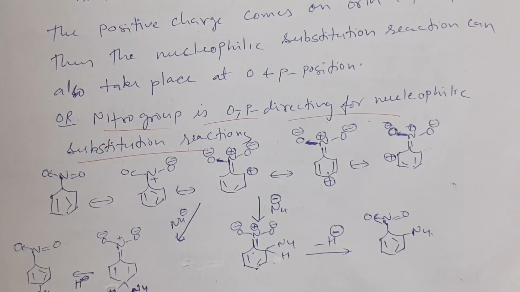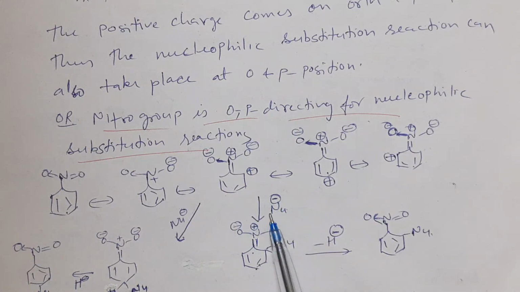Here see, this is nitrobenzene. It undergoes the mesomeric effect. The nitrogen has a positive charge which shifts from nitrogen to the aromatic ring. It comes from ortho to the para position and stabilizes the positive charge by these resonating structures. Finally, a nucleophile can attack at the ortho or at a para position.